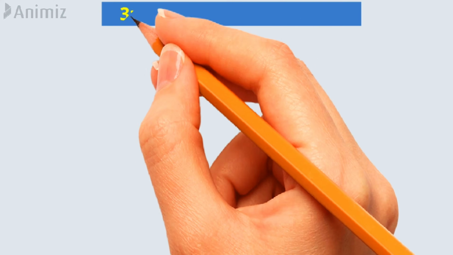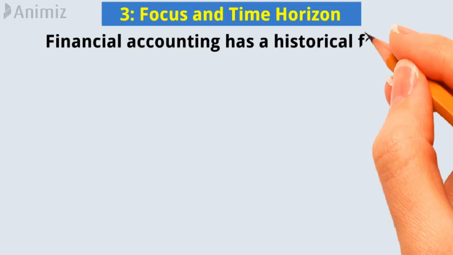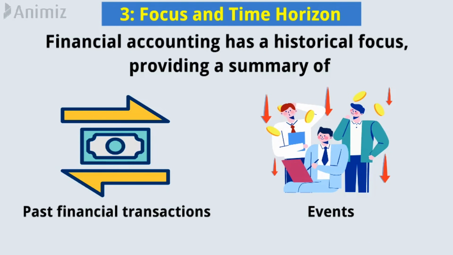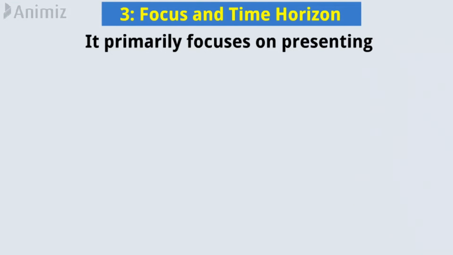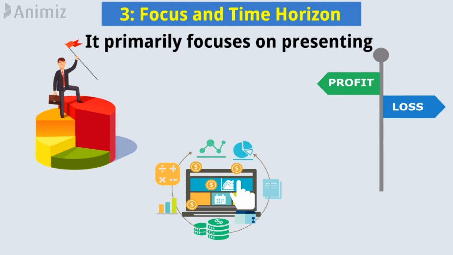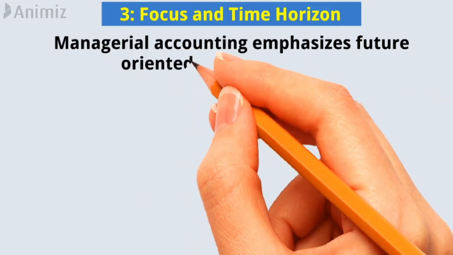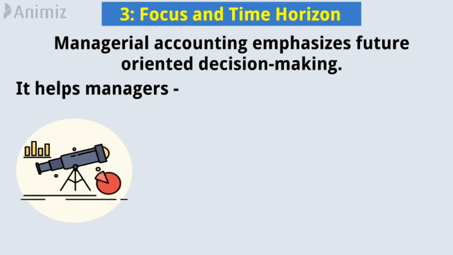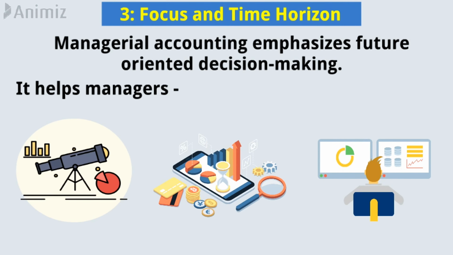3. Focus and time horizon. Financial accounting has a historical focus, providing a summary of past financial transactions and events. It primarily focuses on presenting the company's financial position, profitability, and cash flows for a specific period, such as a fiscal year. In contrast, managerial accounting emphasizes future-oriented decision-making. It helps managers forecast, set budgets, and monitor performance based on current and projected data.